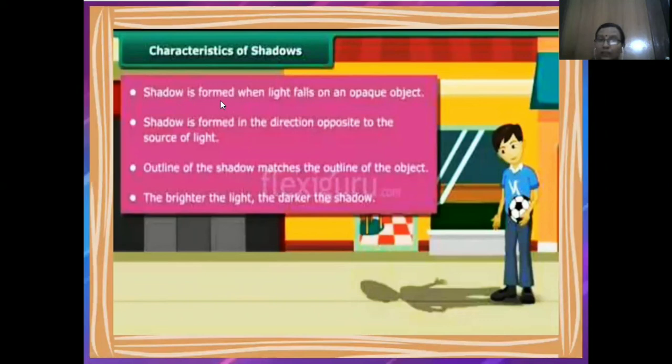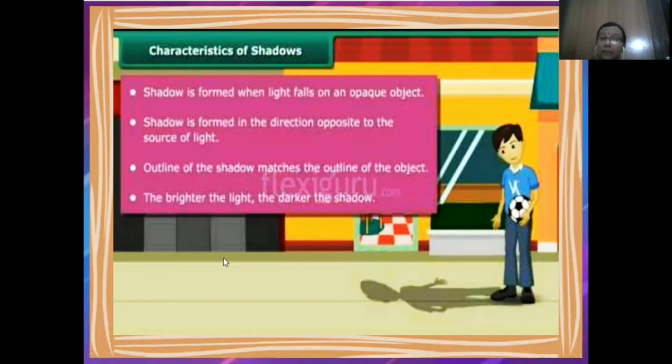Characteristics of shadow. A shadow is formed when light falls on an object. The shadow is formed in the direction opposite to the light. The shadow is formed here, so it means the source of light is on this side. That's why the shadow is formed in the opposite direction. The outline of the shadow matches the outline of the object. As you can see, the wall is not visible completely, but the bending of the arms is visible. The eyes are not visible, but only the outline of the face is visible.